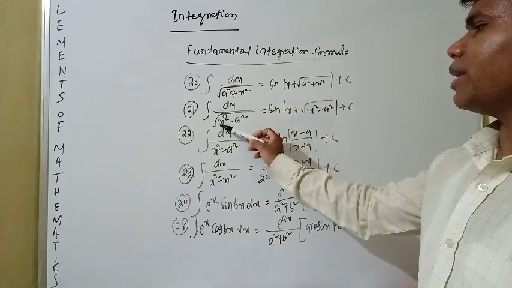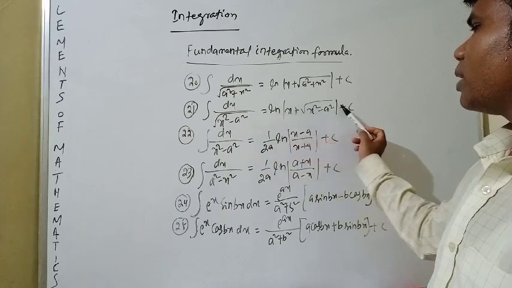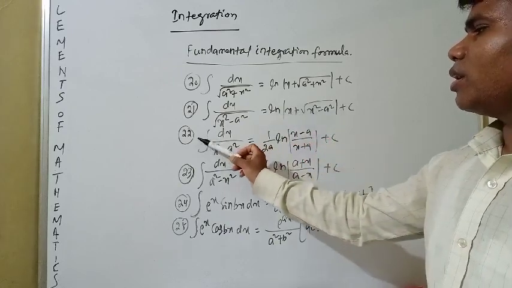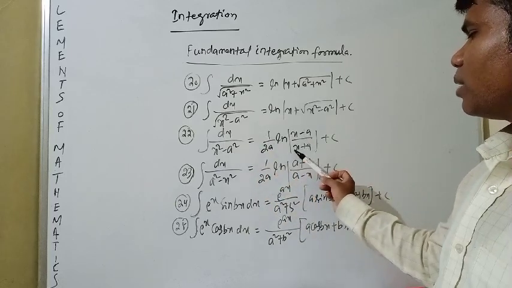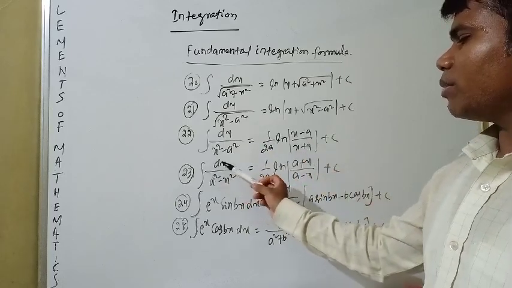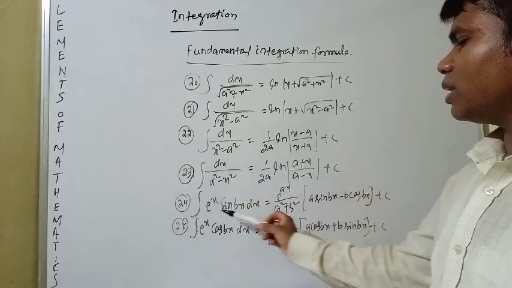Integration of dx by root over x square minus a square is equal to ln of x plus root over x square minus a square plus c. Integration of dx by x square minus a square is equal to 1 by 2a ln of x minus a by x plus a plus c. Integration of dx by a square minus x square is equal to 1 by 2a ln of a plus x by a minus x plus c.